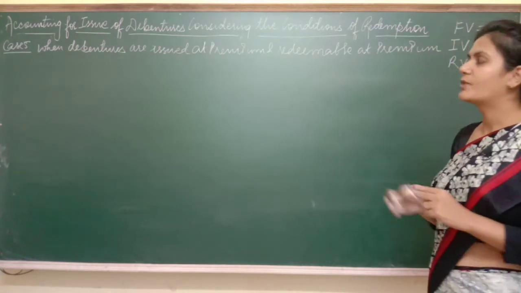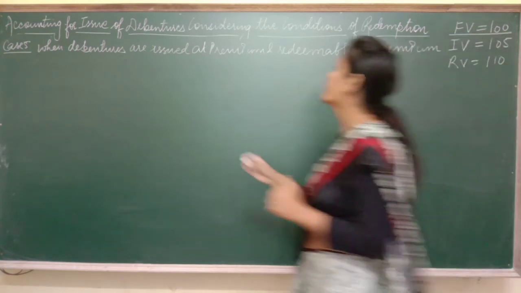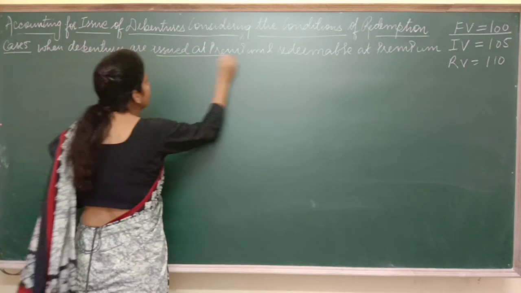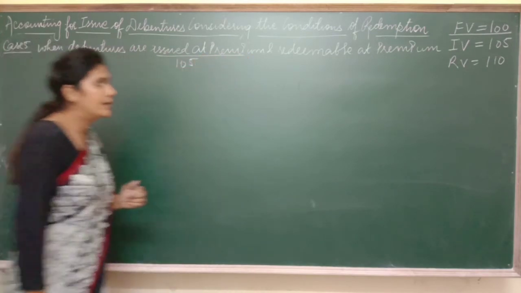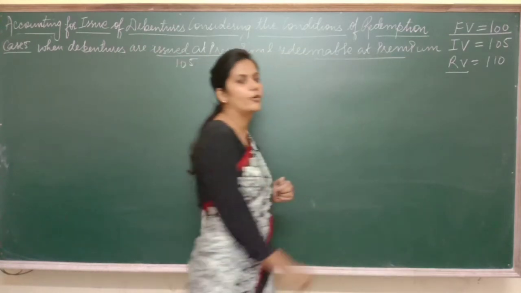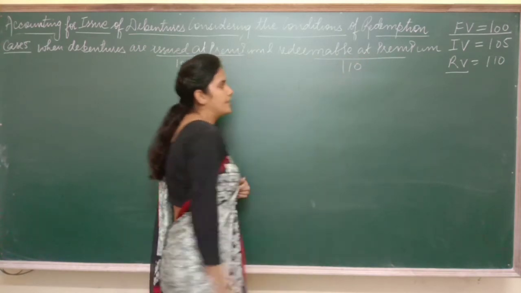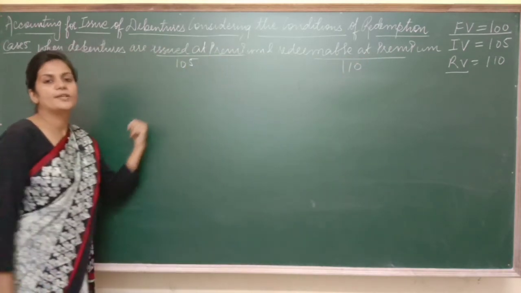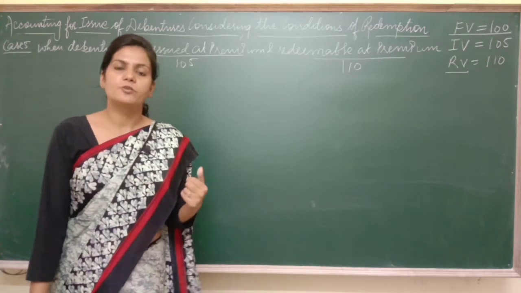Now both the ways premiums are there. Now see how. Let's say the face value of debenture is 100. Issued at premium means issued at 105, which is more than the face value. Redeemable at premium means that we have to redeem them at a premium. Here RV stands for redemption value. Redemption value is 110. It means that we have collected rupees 105 from the debenture holders, but we have to pay rupees 110 to them.